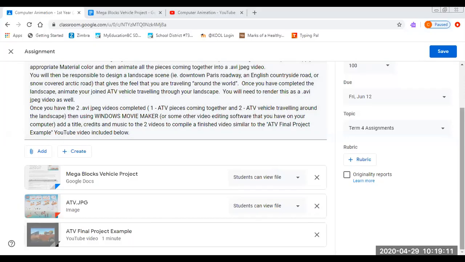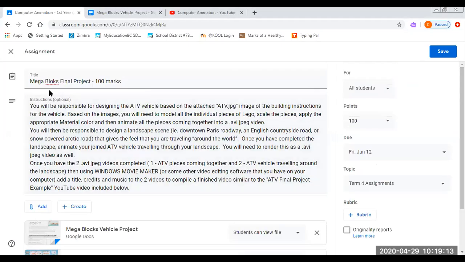In your Google Classroom, you should see an assignment that's been added called Mega Blocks Final Project. The reason why it's called Mega Blocks is actually kind of an offshoot of Lego, just so you know. But it is basically Lego pieces. This is your final project. It's worth 100 marks, and I'm not expecting this to be done until Friday, June 12th.